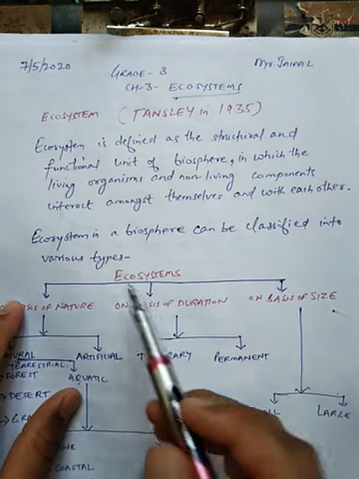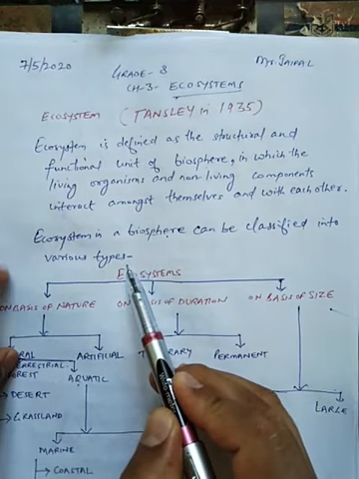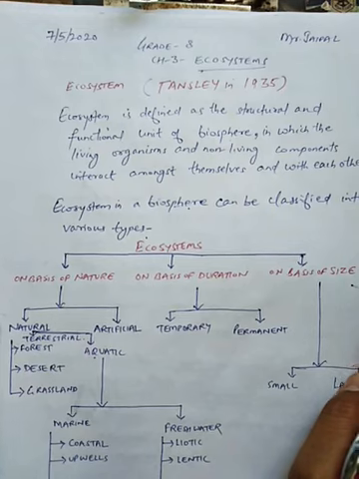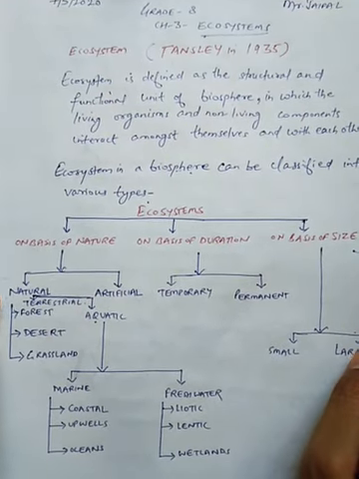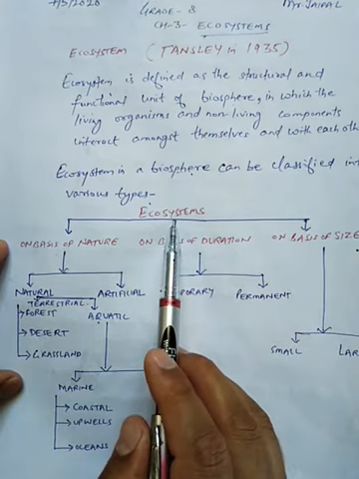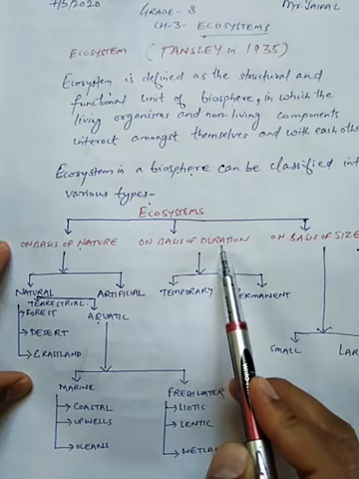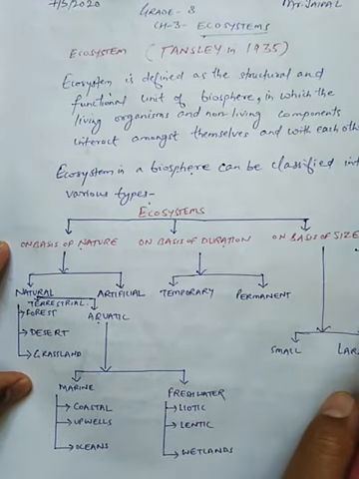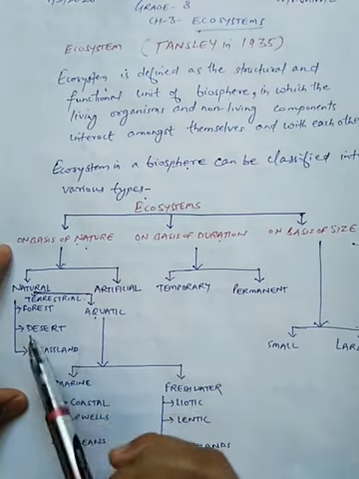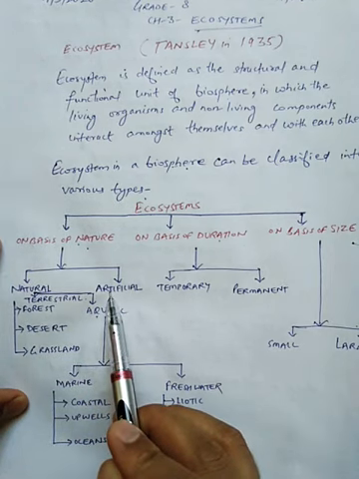Now ecosystem in the biosphere can be classified into various types. You can see here I have drawn a flow chart. So students, you have to learn this flow chart as well as you have to draw this flow chart. So ecosystem is classified on basis of nature, on basis of duration, and on basis of size. On the basis of nature, the ecosystem is divided into natural and artificial ecosystem.